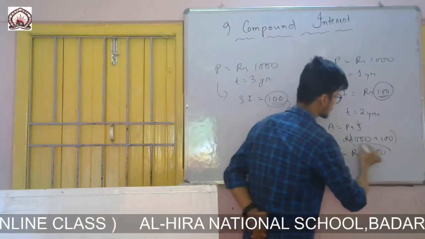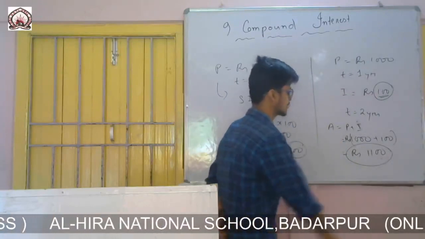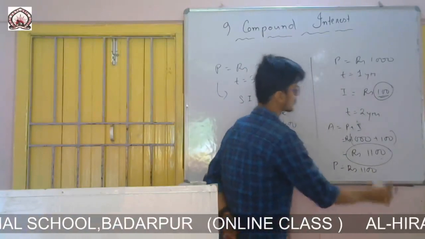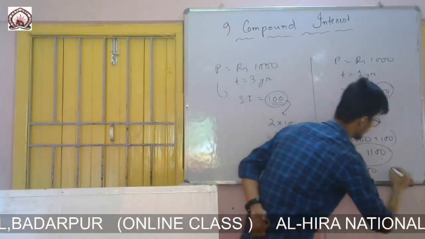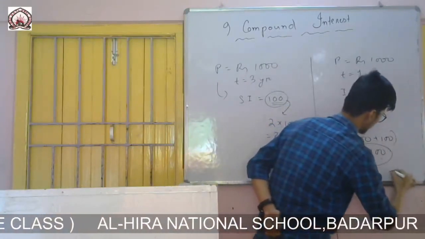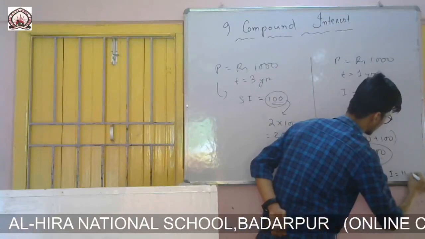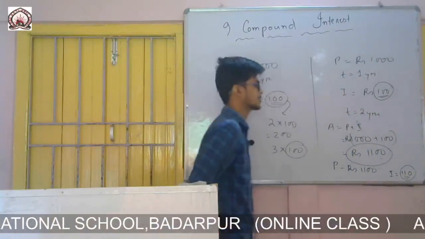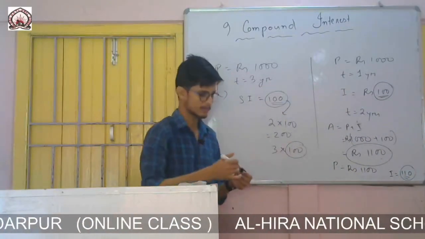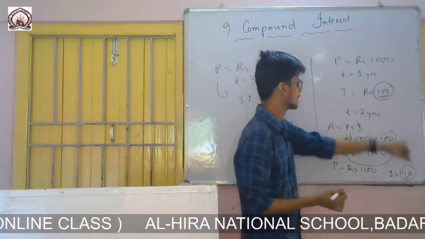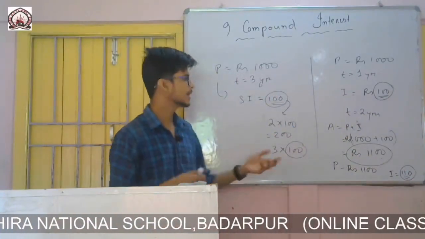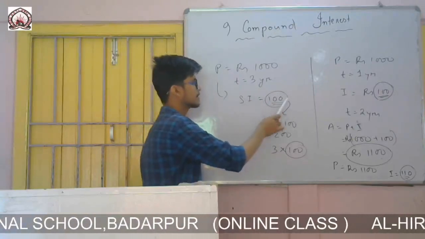That means for the next year our principal will be rupees 1100, and on this we will calculate the interest. The interest will be greater than before, let us take it as 110. That means it is not remaining the same, with the passage of time it is increasing. For the first year it was 100, then the next it may be 110, for the third year it may be 130, 140, like this it will increase. But in case of simple interest it remains the same.